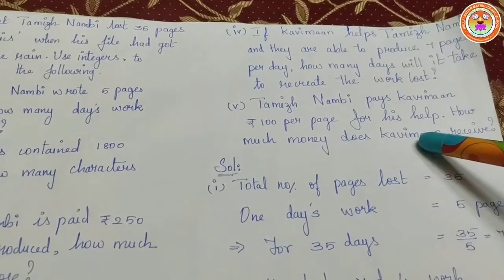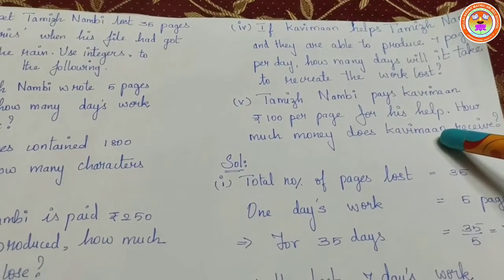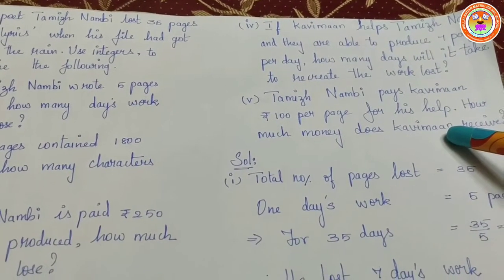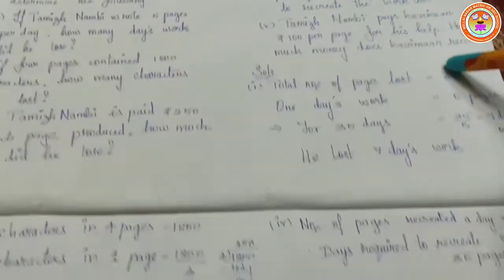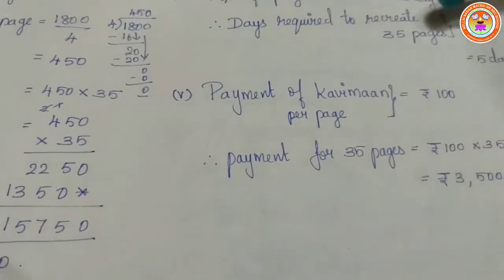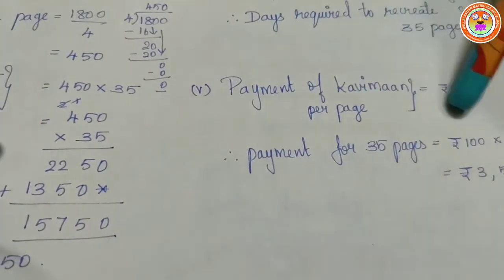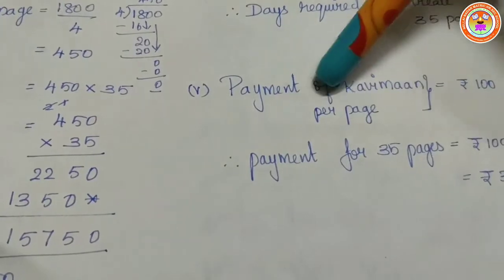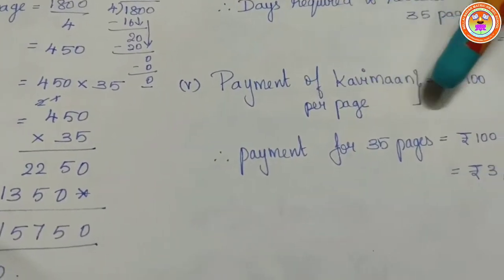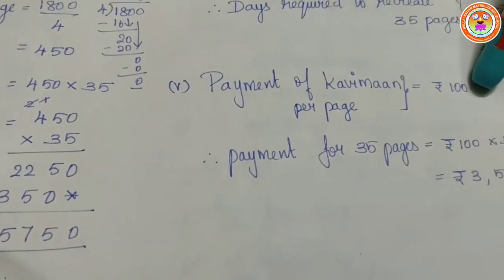Now the last question. Tamil Nambi pays Kaviman ₹100 per page for his help. How much money does Kaviman receive? Tamil Nambi pays ₹100 to Kaviman for one page. So the payment of Kaviman per page is equal to ₹100.